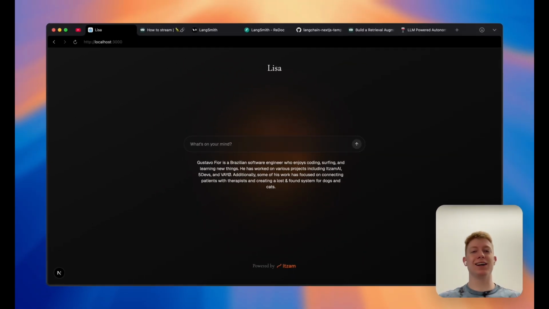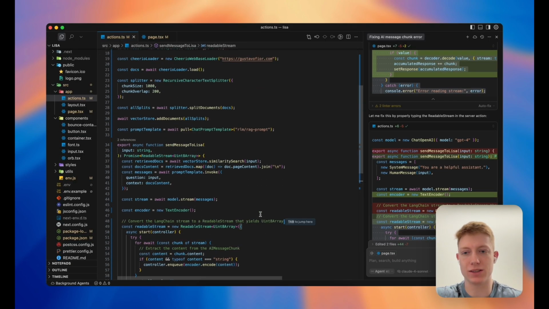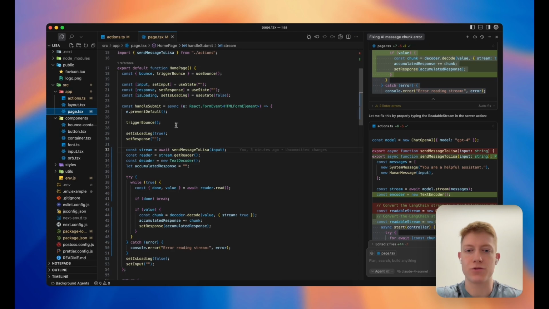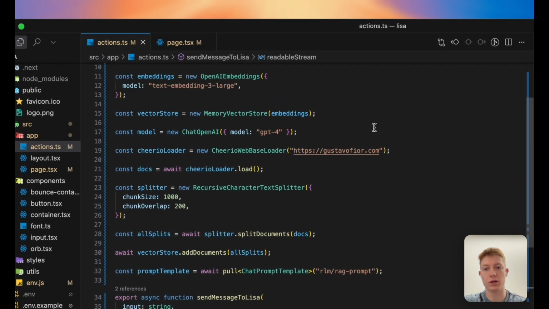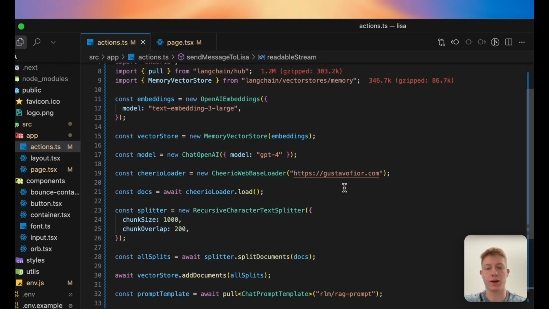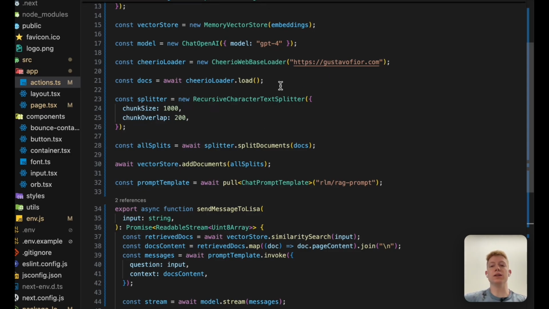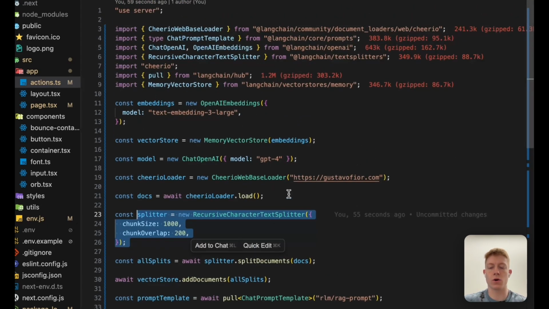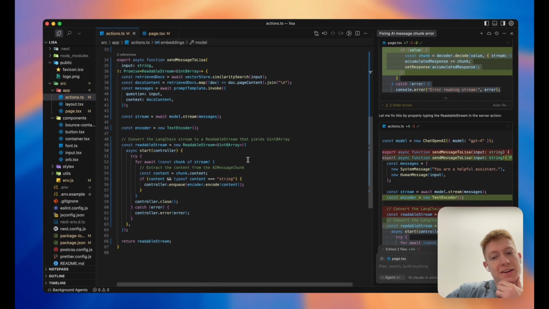Okay, I guess after a long session, this finishes up implementing a RAG application, just a simple RAG, fetching the info from our website, gustavofiore.com, using GPT-4 and splitting the chunks and then embedding it in an in-memory vector store using OpenAI embedding models. It was harder than I thought it would be.